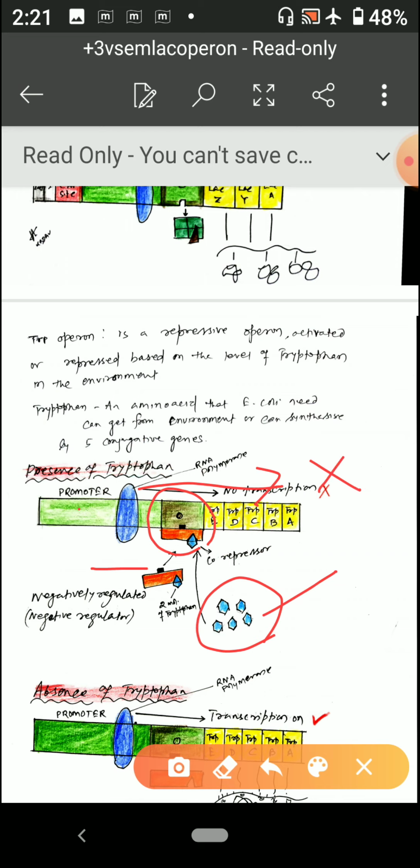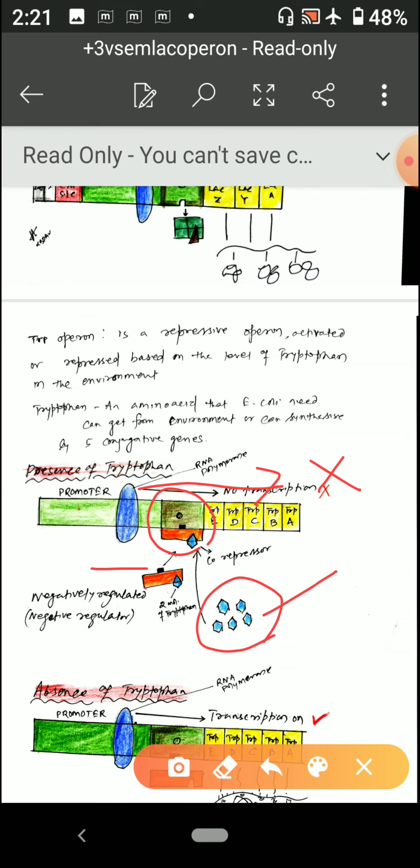So transcription is inhibited in the normal condition when there is sufficient tryptophan. Why? Because tryptophan acts as a co-repressor. Two molecules of tryptophan get attached to the repressor protein, which changes its configuration so that it can attach to the operator, right?